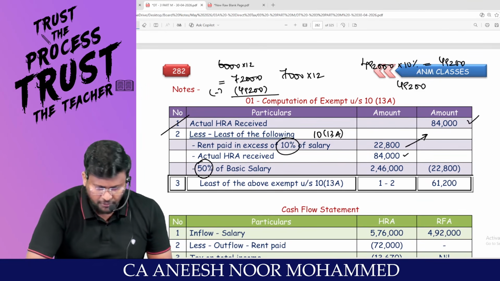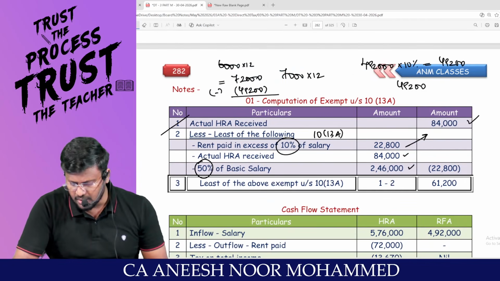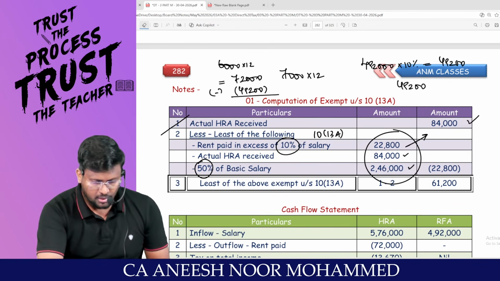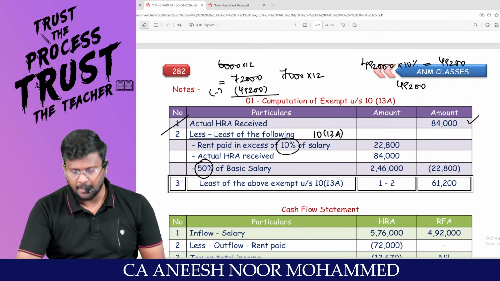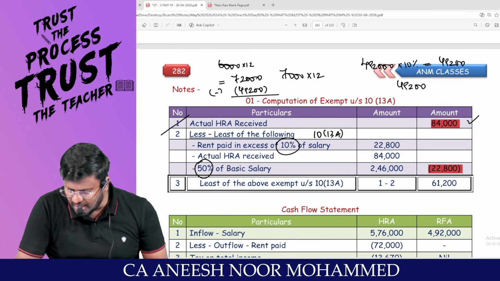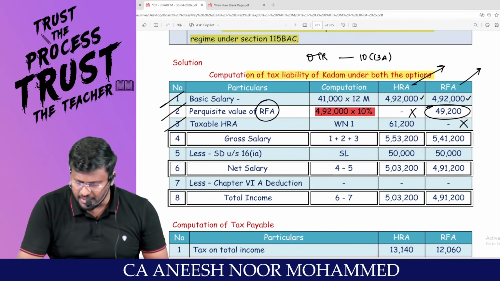Sir, 50% of basic salary. What is the basic salary? 4,92,000 into 50% comes to 2,46,000. You tell me what is the least? 22,800. Am I right, sir? So from 84,000, 22,800 is exempted under section 10(13A). 61,200 will be the taxable amount.